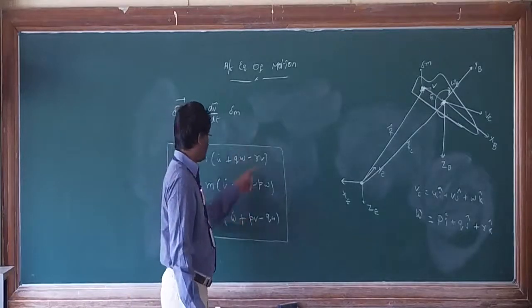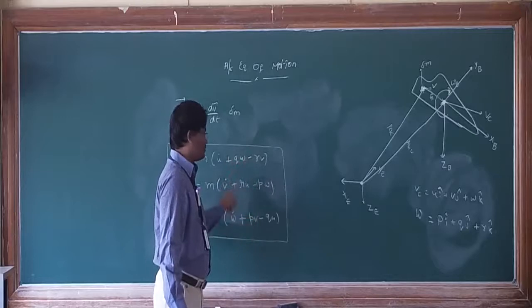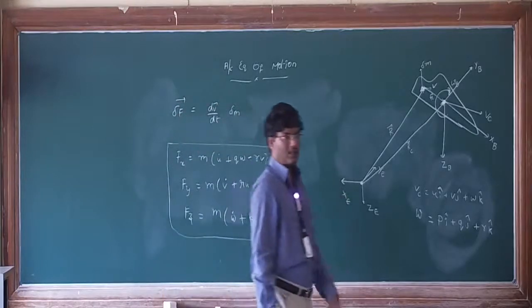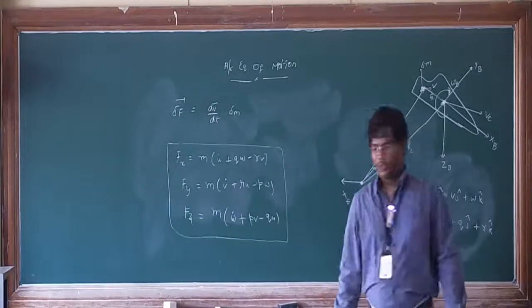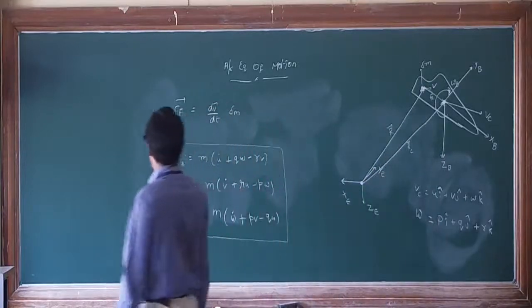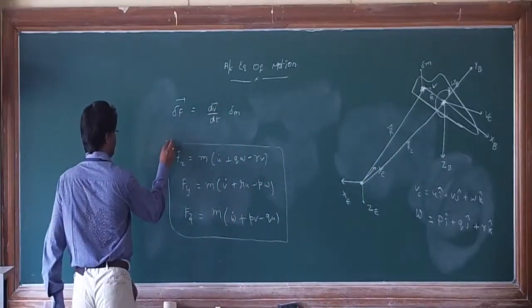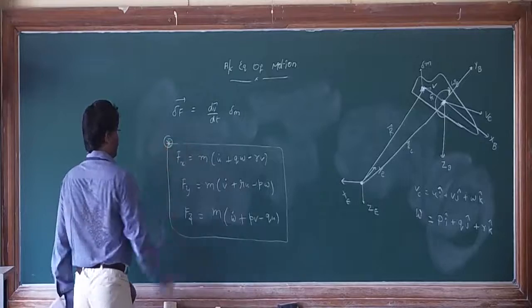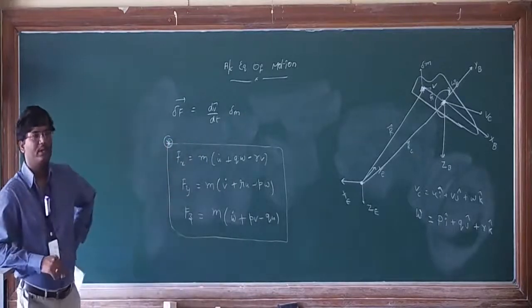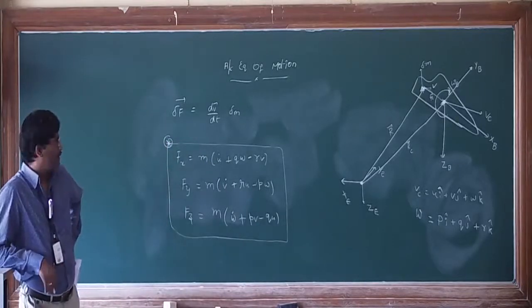I hope you know these P, Q, R rates, omega. So yesterday we discussed up to this point, right?